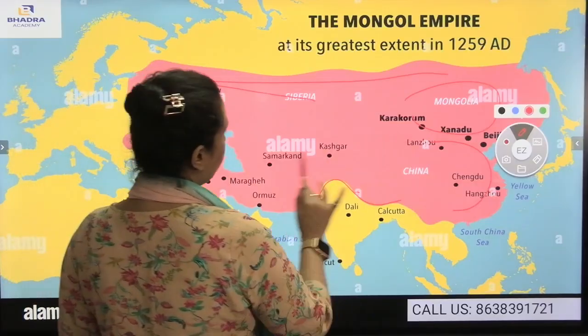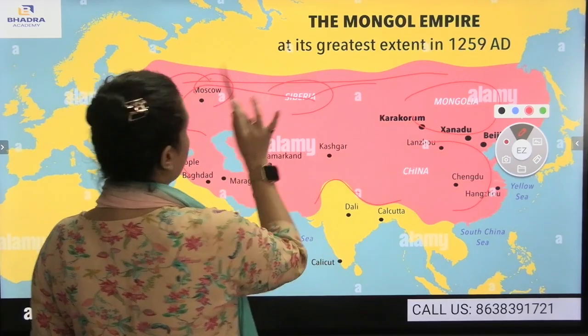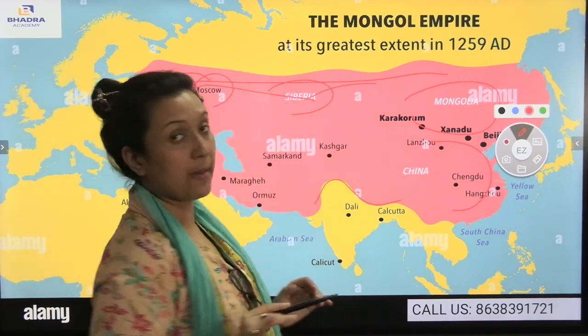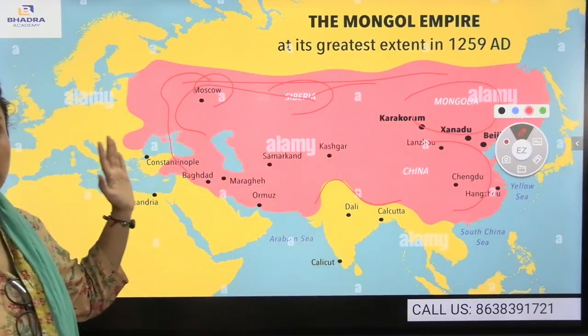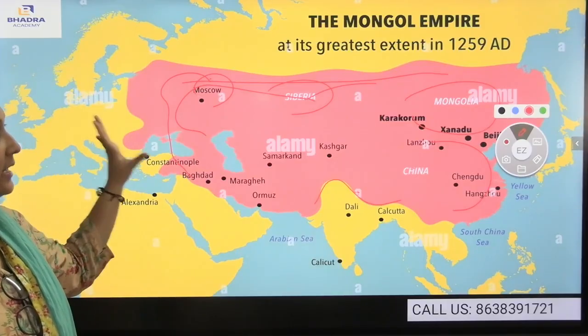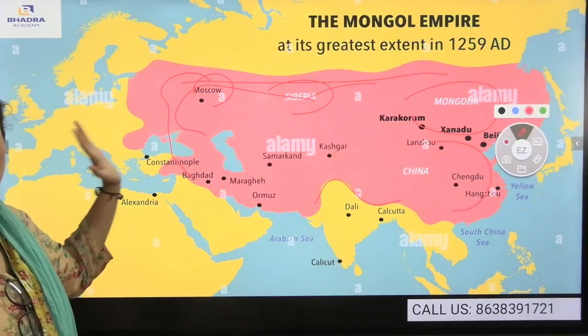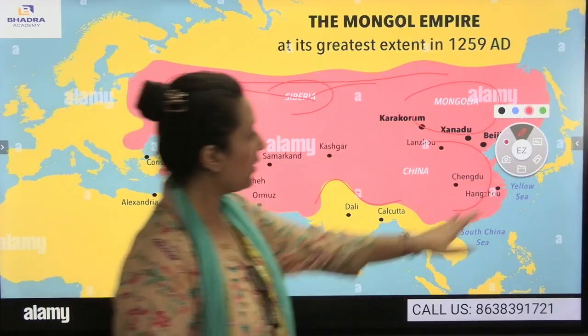And this is the whole of China, and this is the whole of Russia. You see Siberia, Moscow, these are all under the Mongolian Empire. They annexed a vast empire during that time, during 1259. This is the map of the Mongol Empire in 1259 AD. You can see how big it is. I hope so.